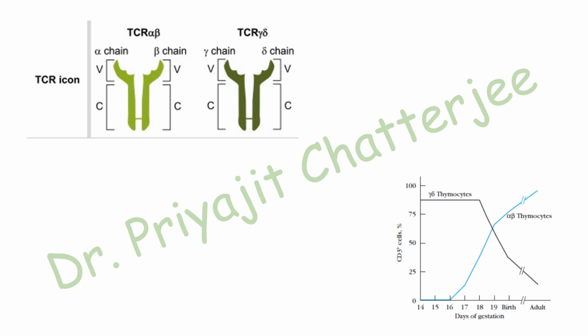Although the TCR gamma delta is more prominent or more prevalent in fetus, and they are the first T cell formed during the fetal development, in adults the number of TCR gamma delta gradually decreases. In adults, only 0.5% of the thymocytes have TCR gamma delta. TCR alpha beta usually recognize protein antigen, but the TCR gamma delta recognize lipid antigen.